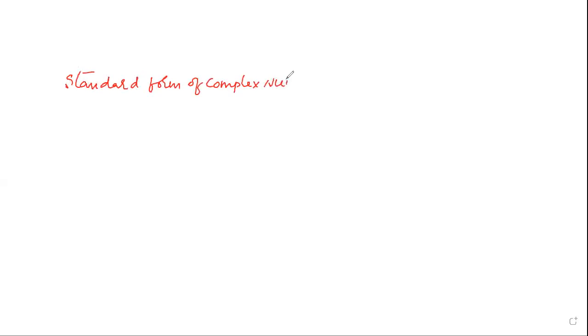It is a plus ib, a plus ib. So this is represented by z, the symbol for a complex number, a plus ib here.